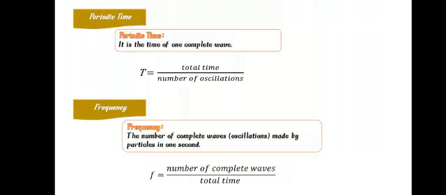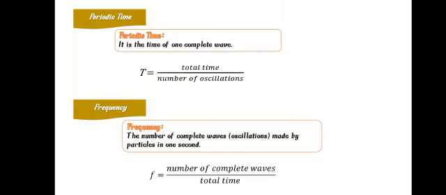Some concepts related to the wave motion. First of all, the periodic time. Periodic time is the time of one complete wave, the time taken to make one complete wave. And we can calculate it from the rule T equals total time over the number of oscillations. Then the frequency.